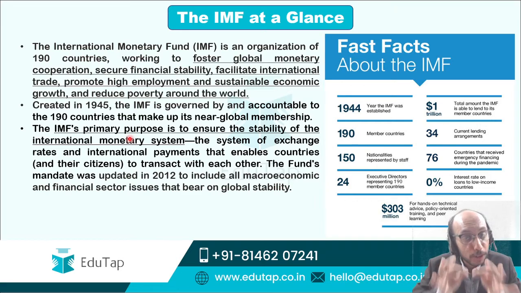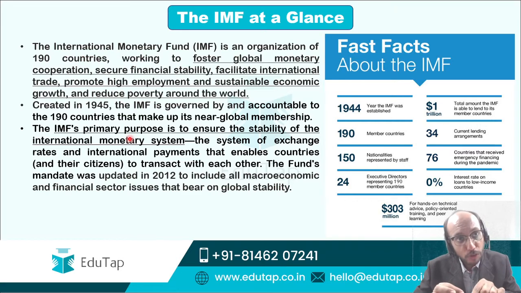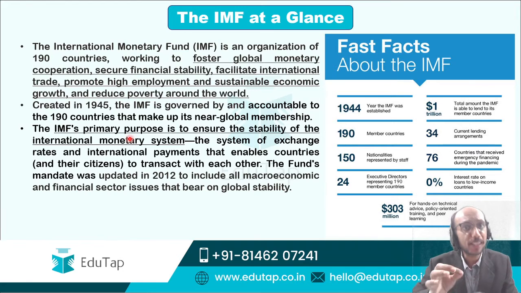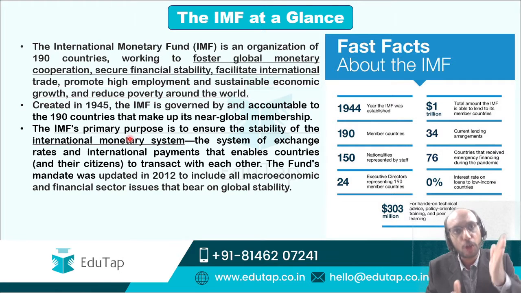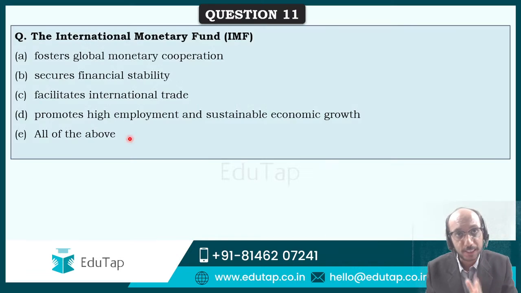So what is the purpose of the IMF? The primary purpose is to ensure the stability of the international monetary system. Because of that stability, we get certain secondary advantages which are also a part of the purpose of the IMF, and that is mentioned in paragraph number 1 over here. I hope you are able to develop a nuanced understanding of what I am discussing.